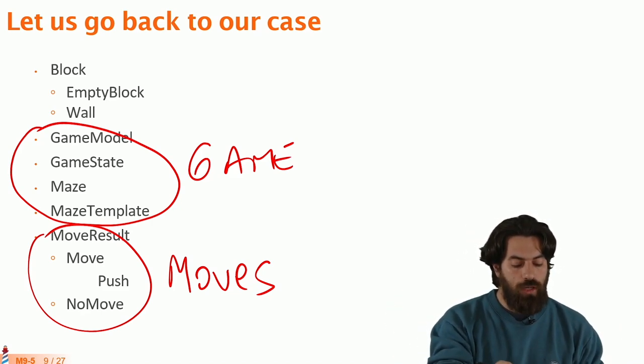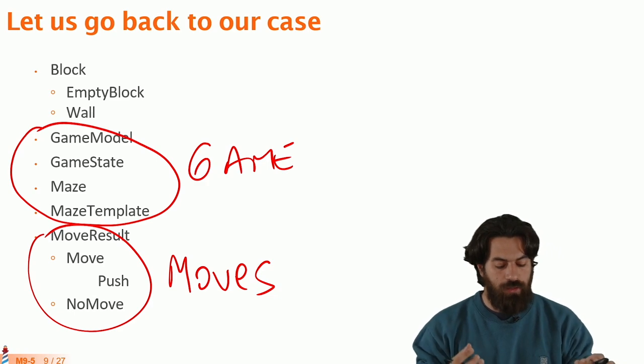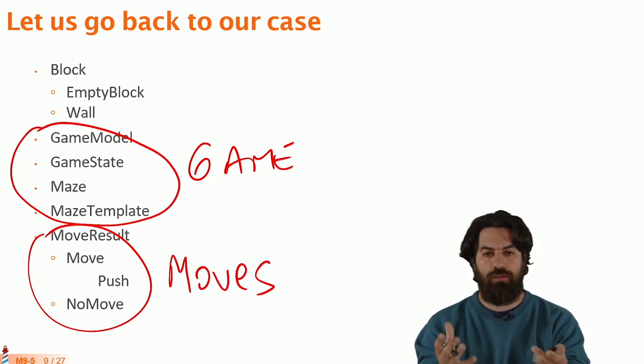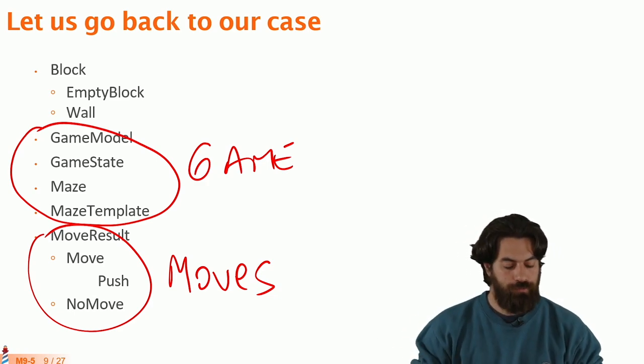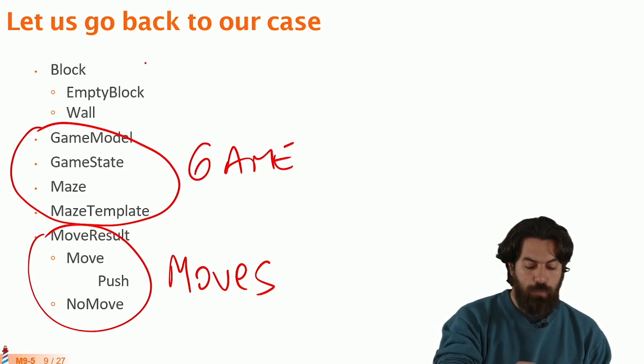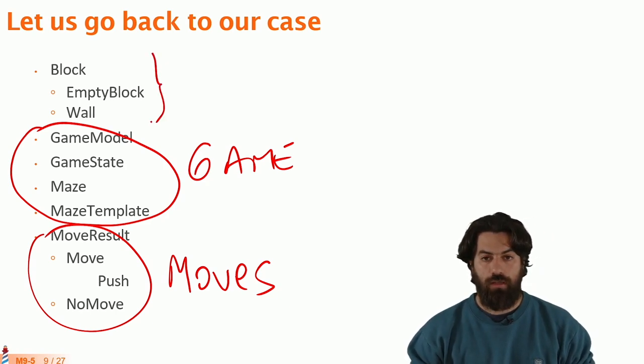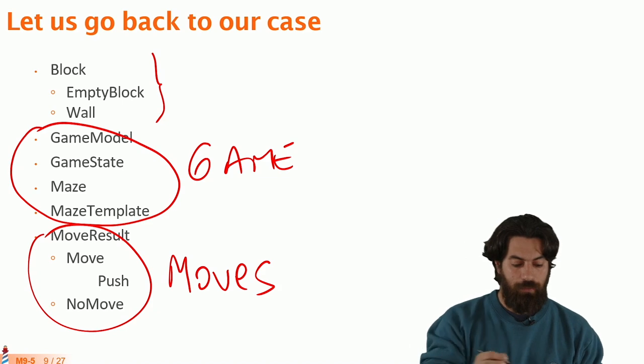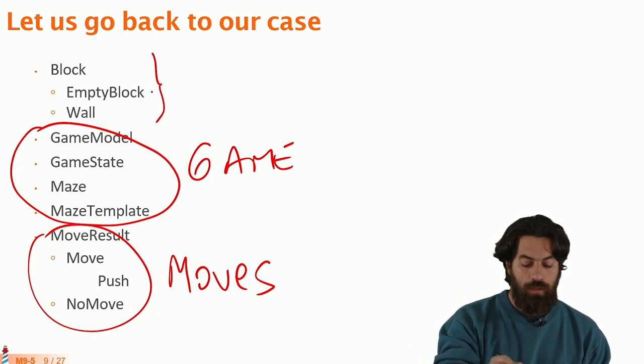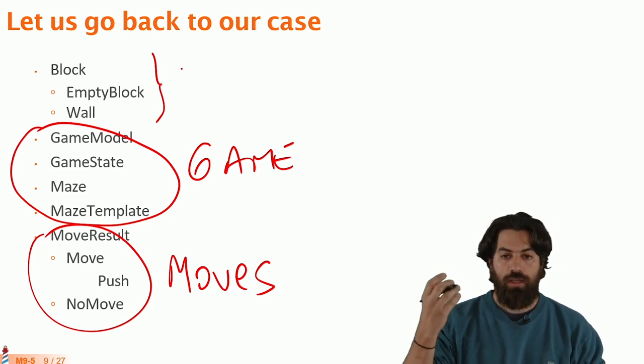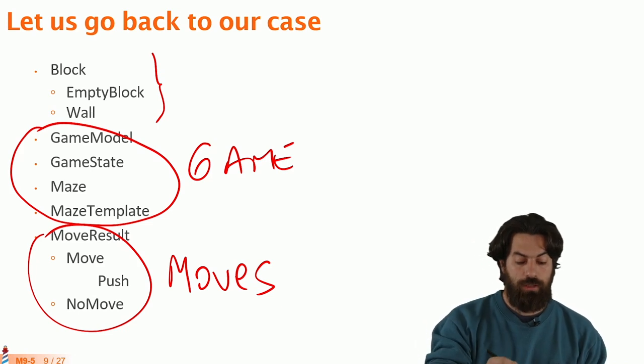There is a model, a state, a maze, a template, but all of them will represent similar things about the entire board. And then the smallest part of the system is actually the richest part of the system, which is the robot, the walls, the boxes, and all that.